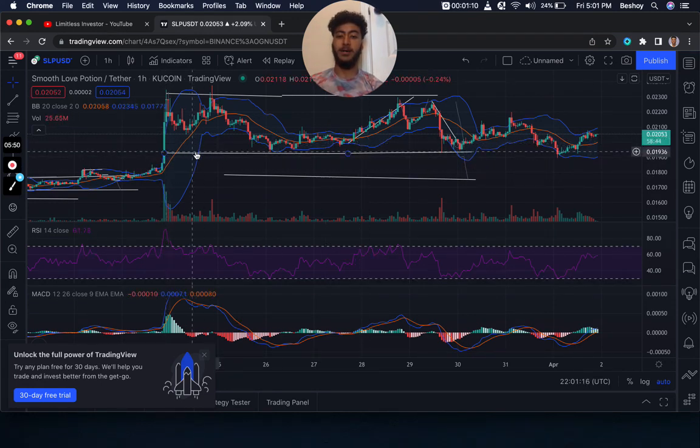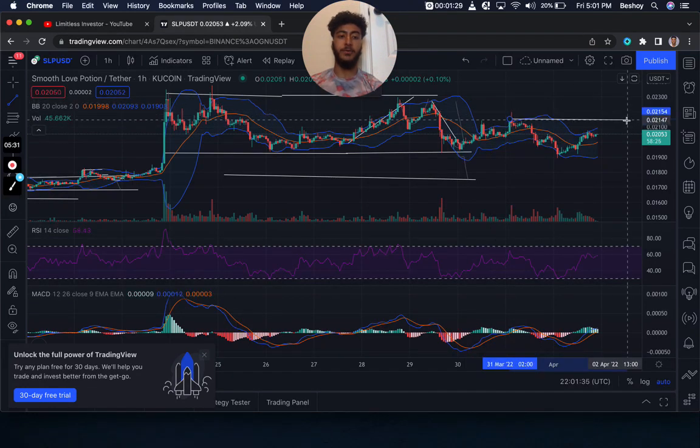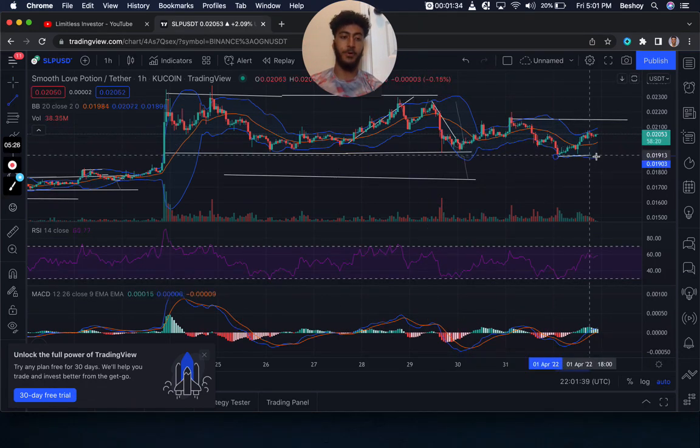And as you can see right here, we created a big support level at the 0.019, okay? Price has respected these levels, and we also created a double top here at the 0.022. So this is where price is currently in the range of the market right now. As you can see from the last day or two, we have been in this range of market, with a support level of about 0.018. Okay, so keep that in mind that price is relatively in this zone.